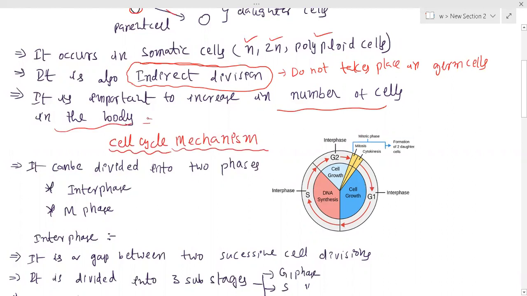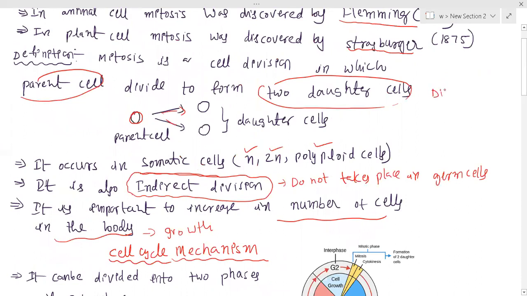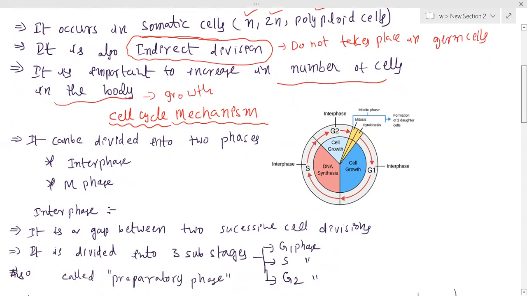So that is the reason mitosis promotes our body growth. So why are we calling it indirect division? First of all, meiosis takes place, and this meiosis is followed by mitosis. So meiotic division is also called a direct type of division, whereas mitosis is also called the indirect division.